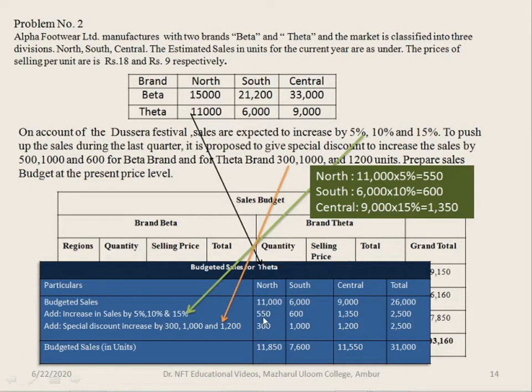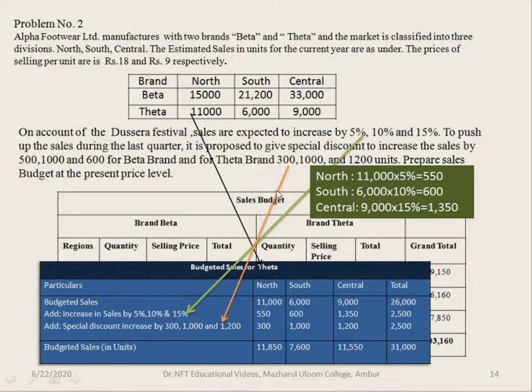Record these in the budgeted sales working notes: 550, 600 and 1,350. Totally it is 2,500. Along with this, you should add special discount which increases the sales.